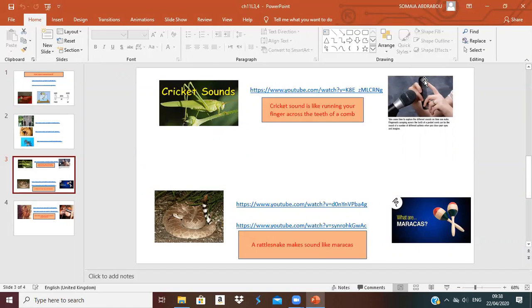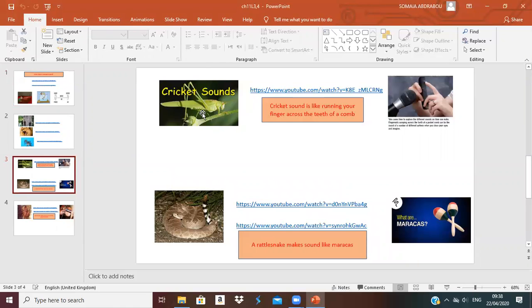Try to bring a comb, then move your finger across its teeth. When you hear this sound, it is the same as the cricket sound, okay?